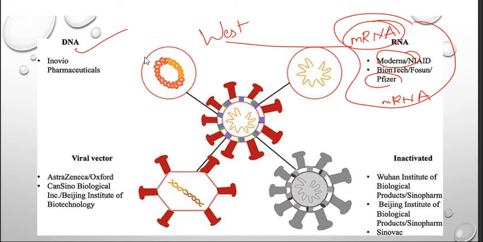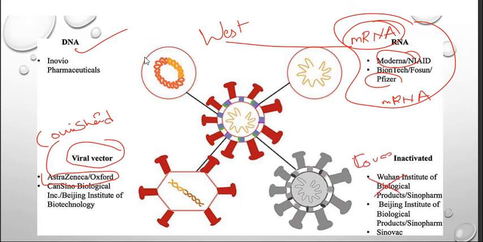This can be a potential question, because they may ask which kinds of mRNA vaccines there are. Next, viral vector. That is AstraZeneca, what we call Covishield. Next, inactivated. These are not unnecessary, but what we need to know is Covaxin. Covaxin, from Bharat Biotech, is an inactivated type of vaccine. This is necessary.